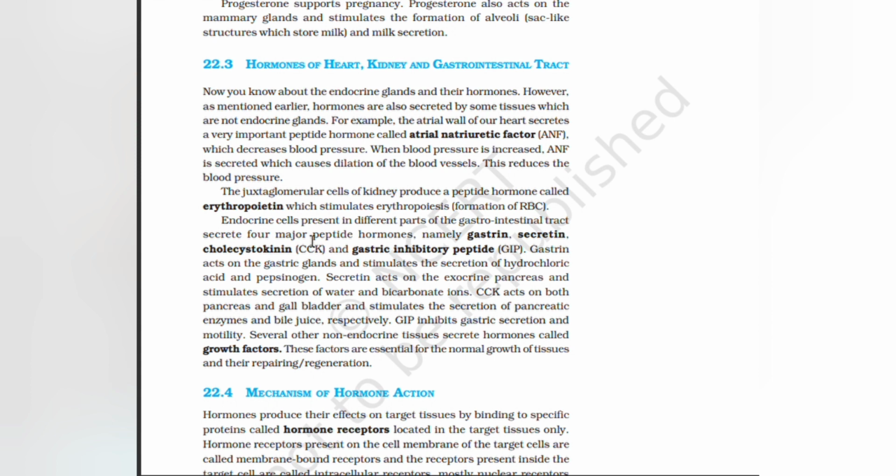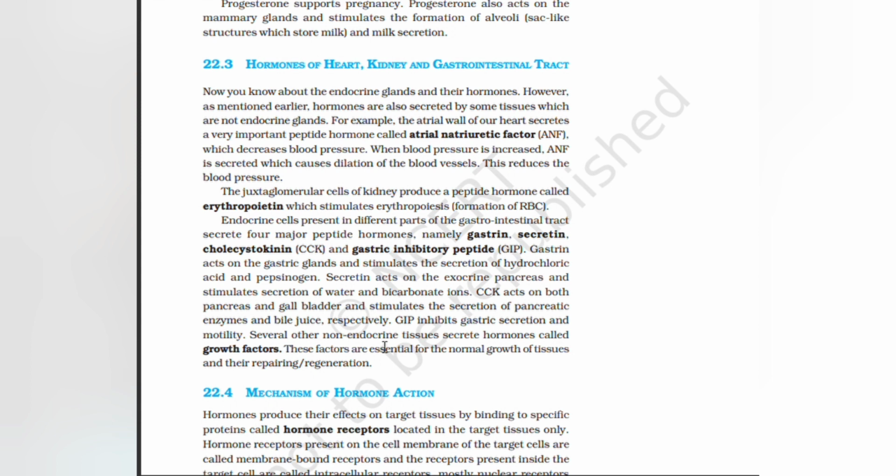Endocrine cells present in different parts of the gastrointestinal tract secrete four major peptide hormones, namely gastrin, secretin, cholecystokinin, and gastric inhibitory peptide. Gastrin acts on the gastric glands and stimulates the secretion of hydrochloric acid and pepsinogen. Secretin acts on the exocrine pancreas and stimulates secretion of water and bicarbonate ions. CCK acts on both pancreas and gallbladder and stimulates the secretion of pancreatic enzyme and bile juice. GIP inhibits gastric secretion and motility.